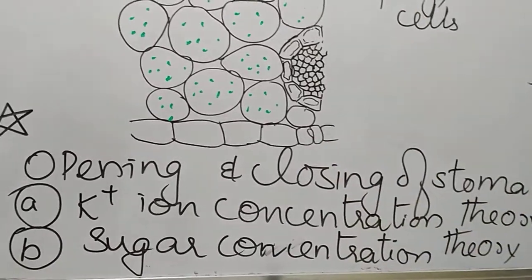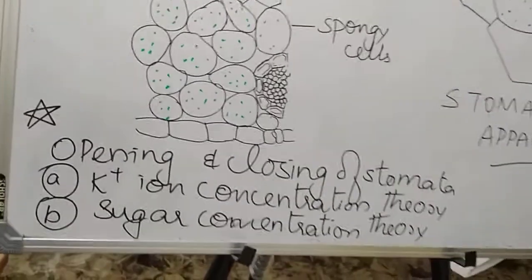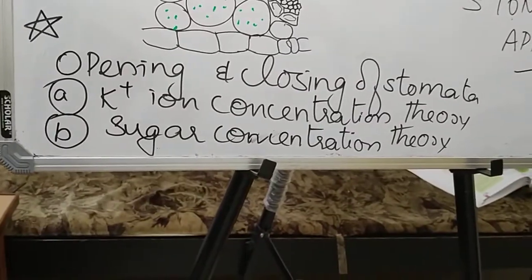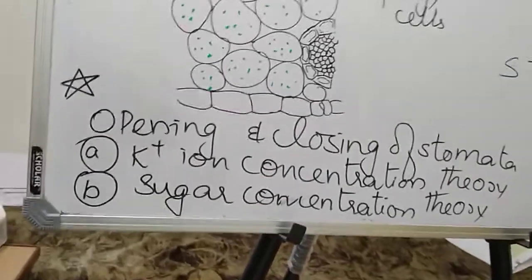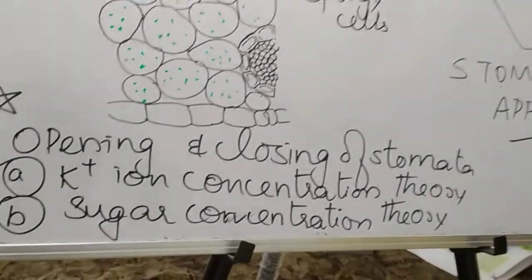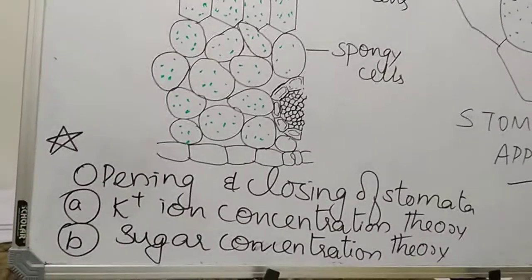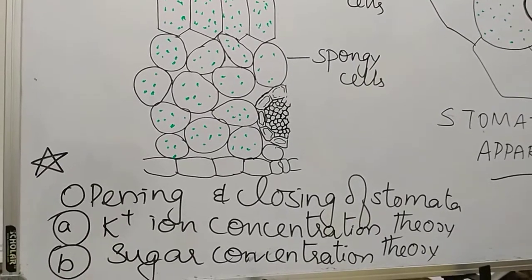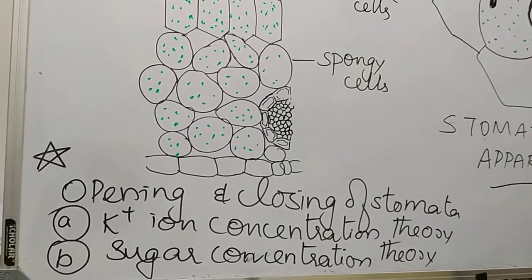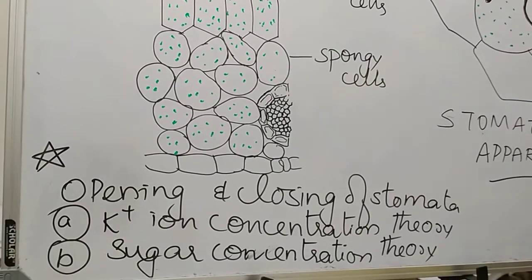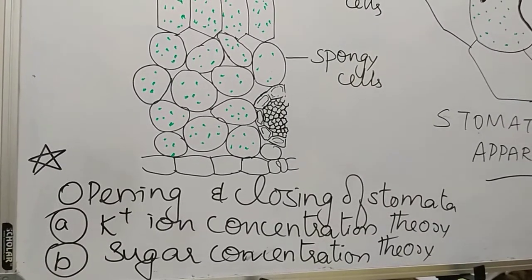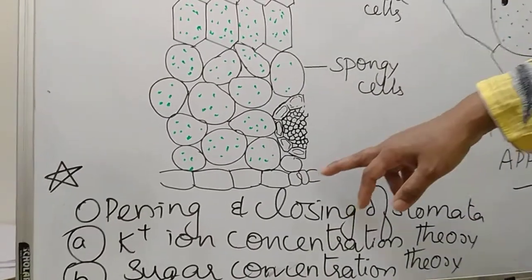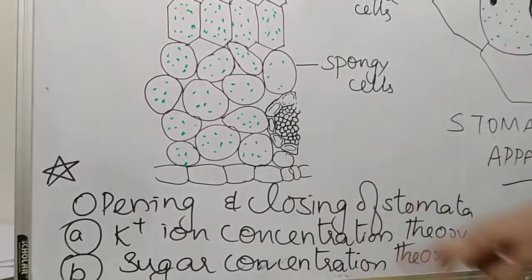And what is the function of stomata? The main important function is gaseous exchange. Gaseous exchange means during photosynthesis carbon dioxide is taken in and oxygen is given out. That is one function. During respiration oxygen is taken in and carbon dioxide is given out. For all organisms, generally children do make a mistake. All organisms take oxygen for respiration. Plants also take carbon dioxide for photosynthesis. So this process known as gaseous exchange is possible through the stomata.